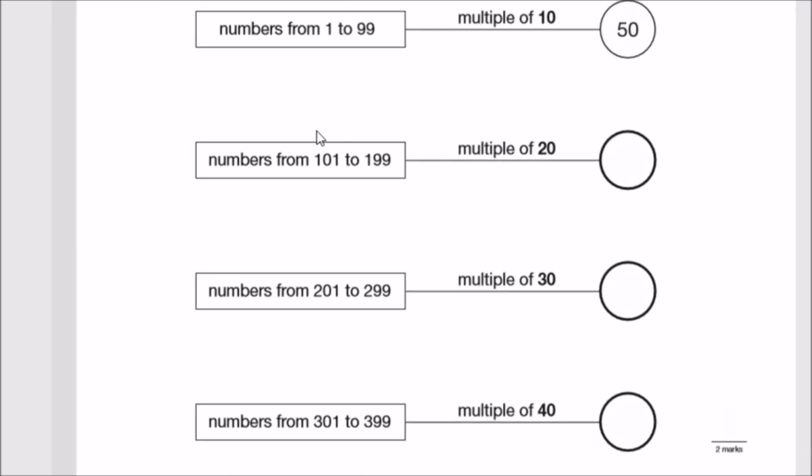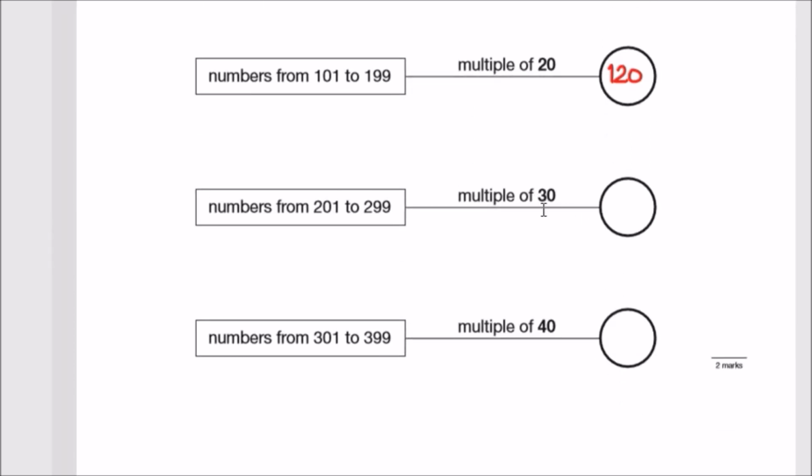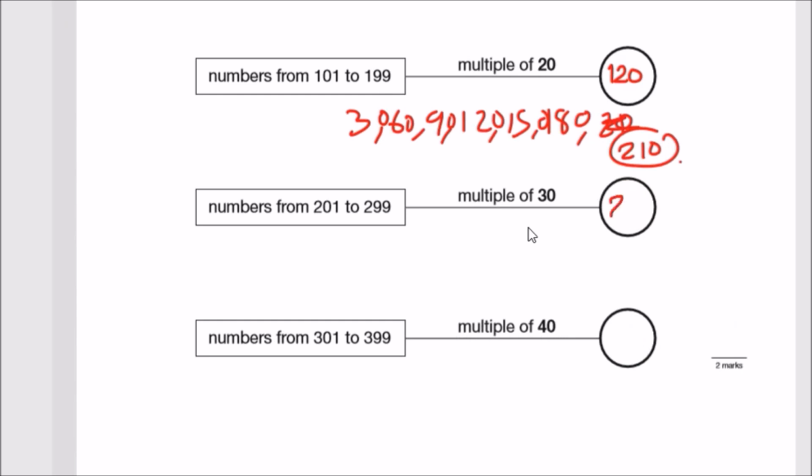Now here, multiple of 20, so a number in a 20 times table. So if you just count fast, 20, 40, 60, 80, 100, and then 120. So I'm going to go for 120. It's the easiest one I can see. Now 30, you do the same thing. So just count in threes and stick a 0. So it'd be 3, 6, 9, 12, 15, 18, 21. So again, 30 is the same thing, you just pop a 0 in. So clearly we have 210. That's the first one bigger.